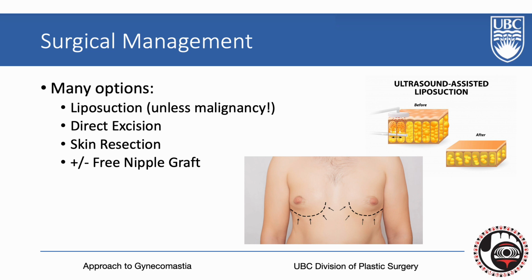Direct excision of skin and breast parenchyma can be performed with different excisional techniques such as en bloc versus pull-through, and in higher grade gynecomastia, significant skin and parenchyma excision is required and free nipple grafting may be considered. The patient's presentation, Simon classification, and goals will help the surgeon determine which surgical options are the best.